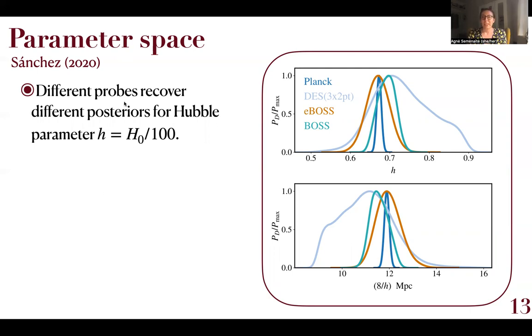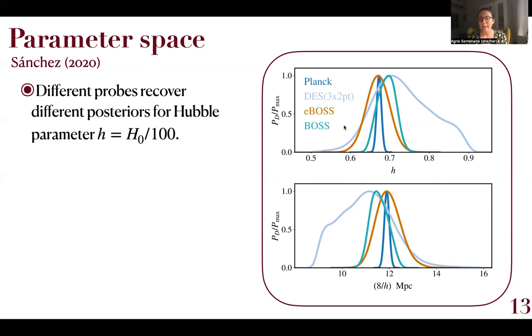And this can be illustrated very clearly for the parameter sigma 8, which is just the density field variance as measured on a scale of 8 megaparsecs over h. And I'm illustrating this here in this panel above. I'm showing the posteriors for the Hubble parameter for our different probes used in this analysis. So at the two extremities here, we see Planck that measures h extremely well, and DES that, being a weak lensing probe, does not measure h well at all. It has a rather wide posterior.